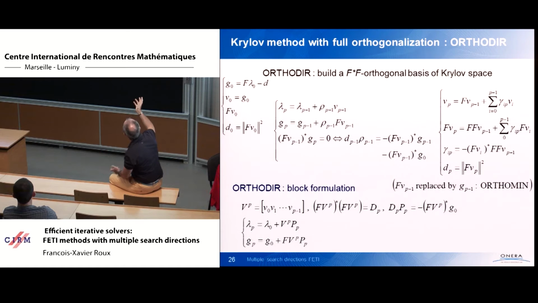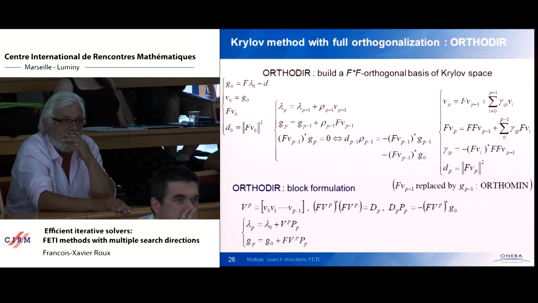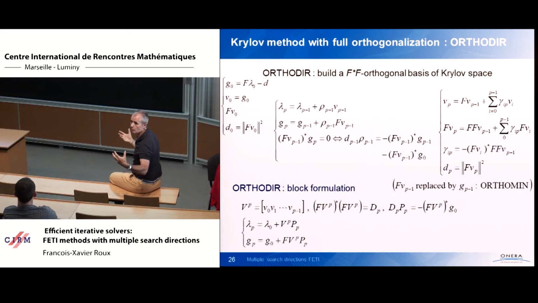And since the vectors are F star F orthogonal, like in the conjugate gradient method, at each iteration, when you build the optimal correction using the new vector, in fact you build the optimal solution using all the vectors that have been built iteratively, because of this F star F orthogonality.